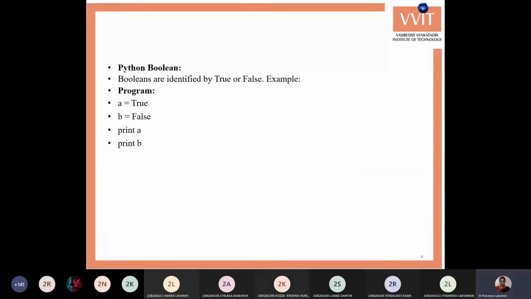Next, Boolean data types: we can store the value true or false. Generally in our C program, whenever you want to store the true value, we store 1, and if you want to store false, we store 0. But here in Python, we can store true and false directly. Can anyone say what type of C data type can be used to give values like this?